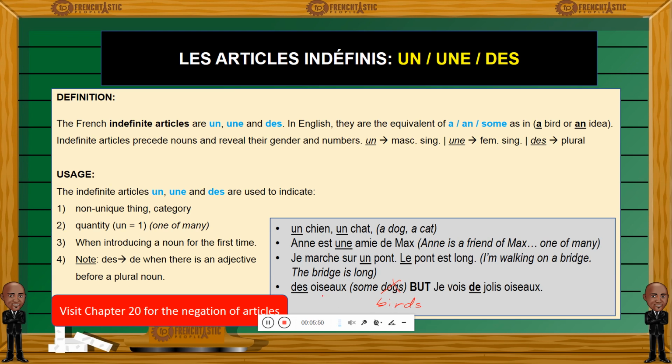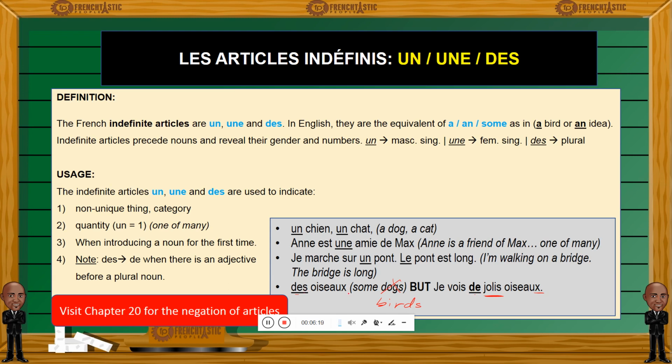Des oiseaux, some birds. But if I want to say I see some pretty birds, some beautiful birds, we have here joli, which stands between des and oiseau. So when there is an adjective that is placed before the plural noun, here oiseau is in the plural form, des turns into de.